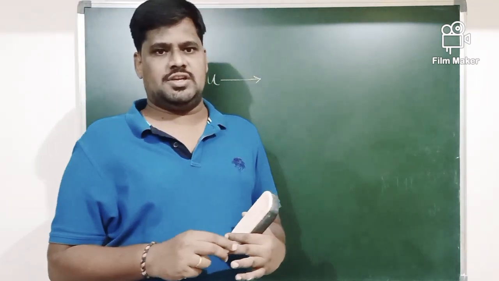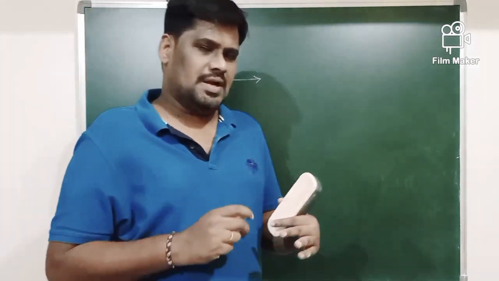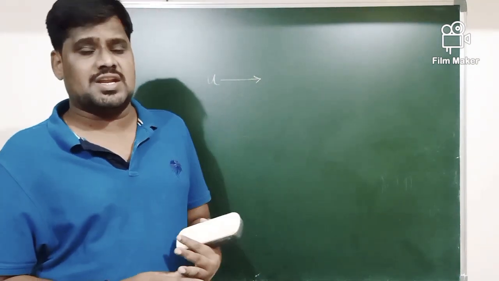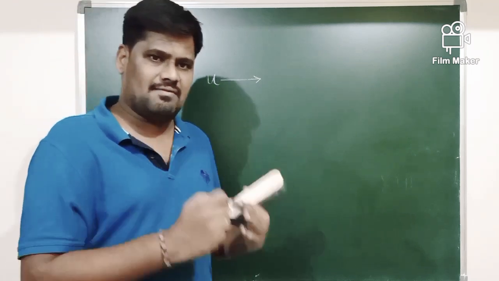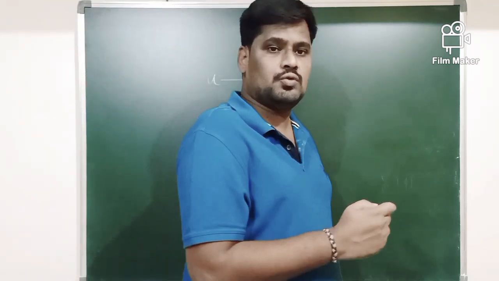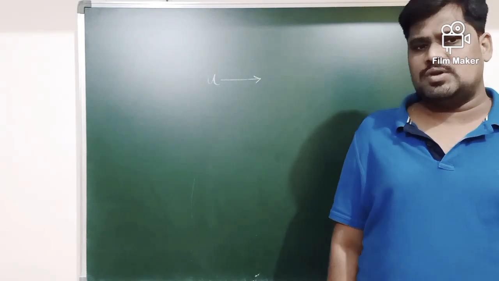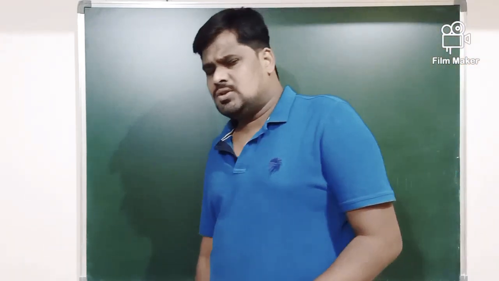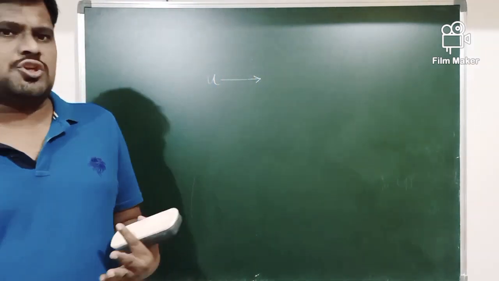Before coming to the rest, it is going to travel some distance, that is further distance. How much distance the vehicle is traveling before coming to the rest, that distance we'll call it as a stopping distance. So let me derive an expression for what?